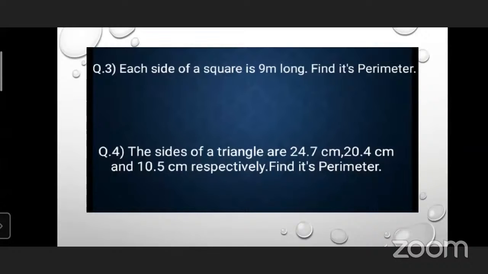Find its perimeter. It's very simple, you can tell orally also. Each side of a square is 9 meter long. Find its perimeter. Can you tell me the answer orally? Okay, you will solve it in your notebook. This is your homework, right?